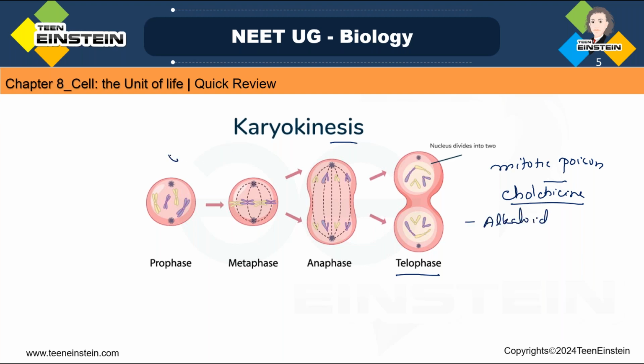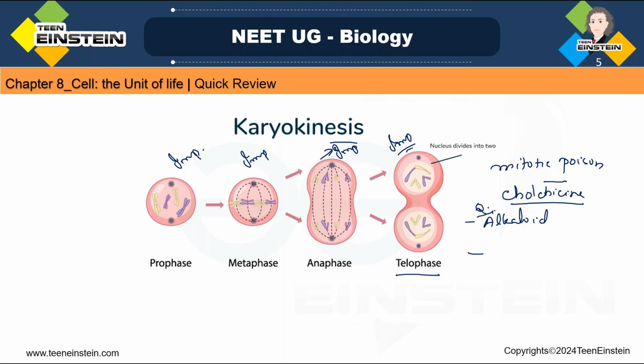So all these stages are very important, the things which are happening in each stage. You can see many questions in the previous year question papers from this portion, cell division, and the mitotic poison is also a very important previous year question. So this colchicine or mitotic poison is an alkaloid. That's one question, alkaloid.